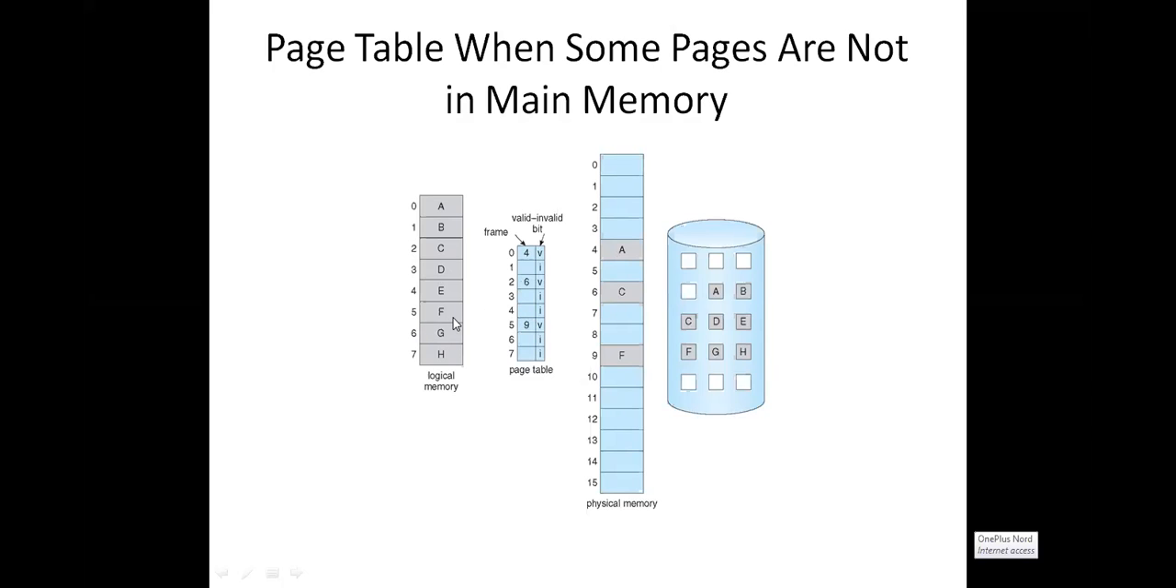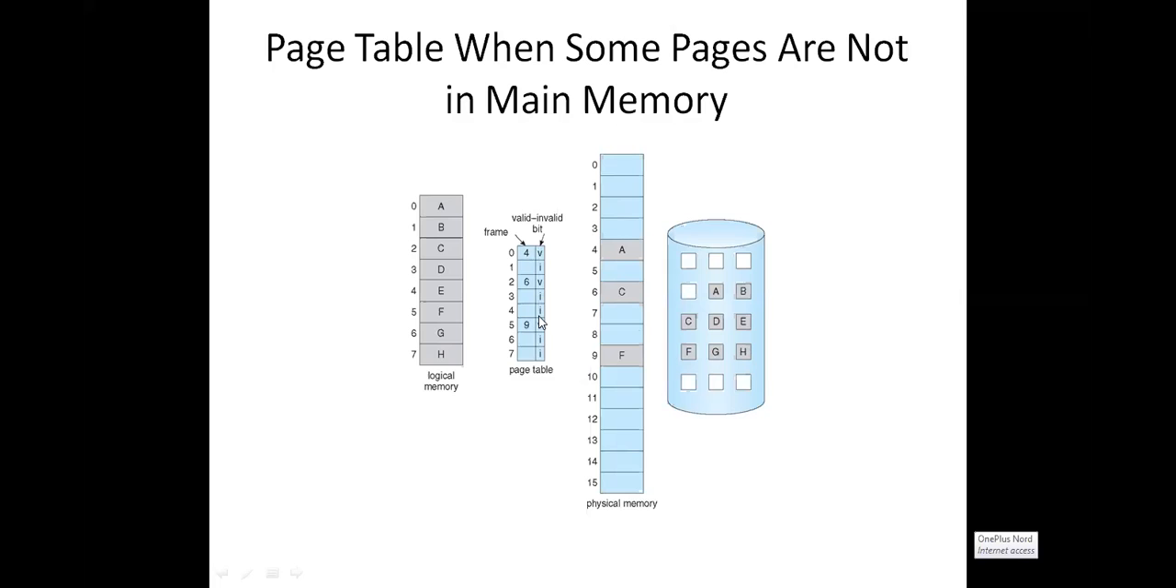5 means F, which is available in the frame 9. So valid. These three are the only valid ones. If they are not in the main memory, where are they available? They are in the secondary memory. If they are not available in the main memory, they are in the secondary memory. So whenever there is a need, we can take them from the backing store.